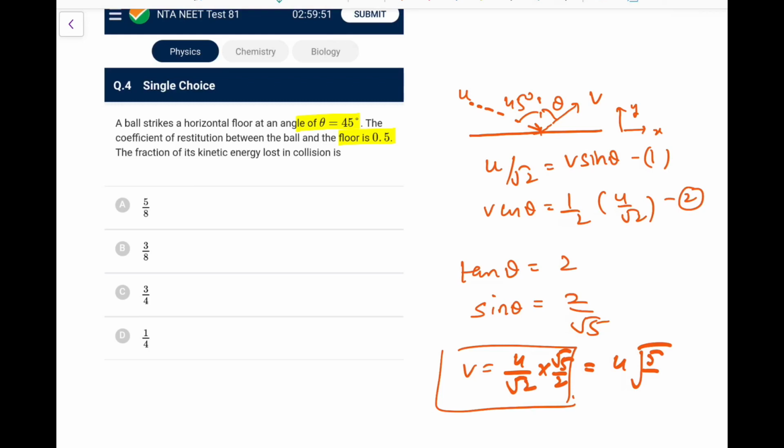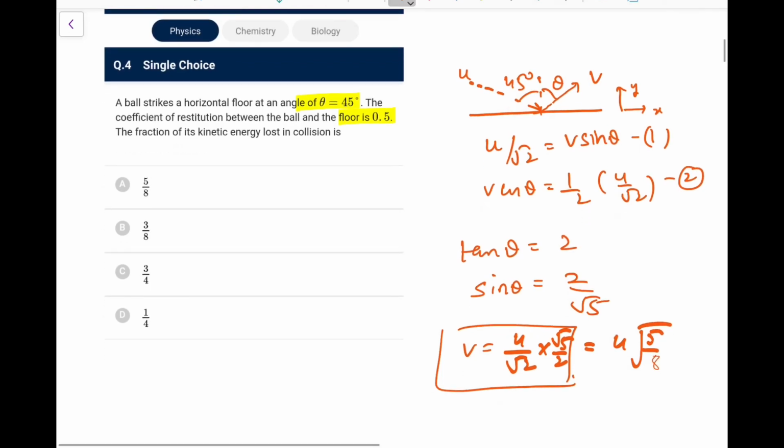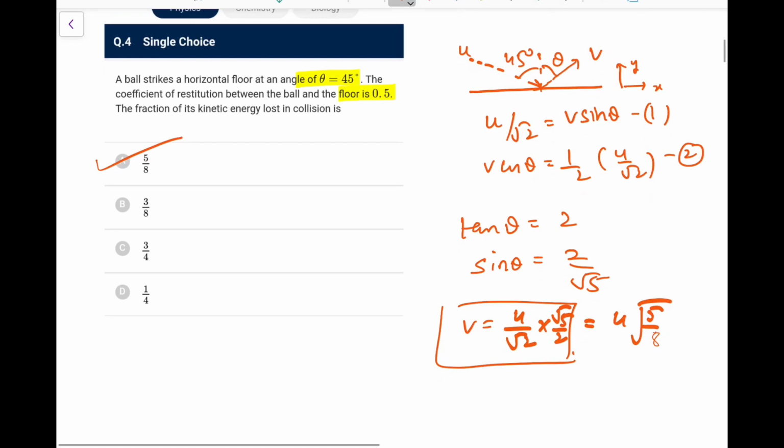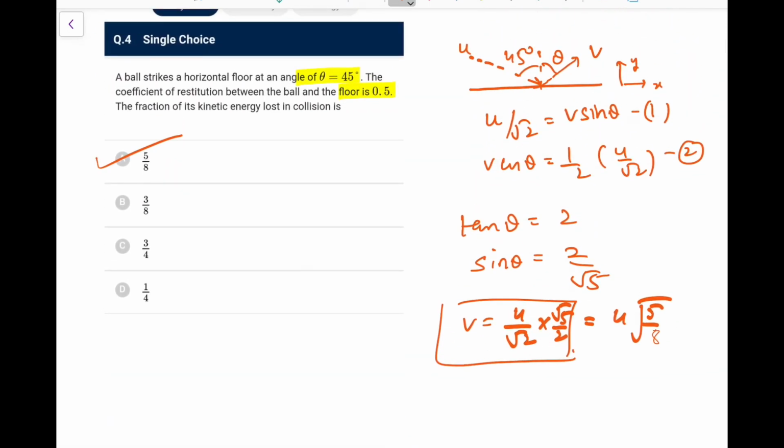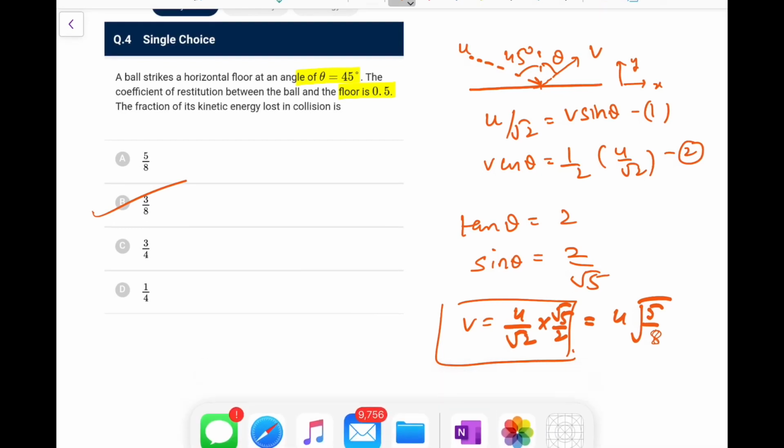Actually I've made a mistake here, it is not 2, it is 2 root 2, so that is 8. So the velocity becomes root of 5 by 8, so kinetic energy will become proportional to u square times 5 by 8, so go for option A. So be careful, don't make a mistake like that. The fraction of kinetic energy that is remaining is 5 by 8, so the lost would be 3 by 8 for sure.